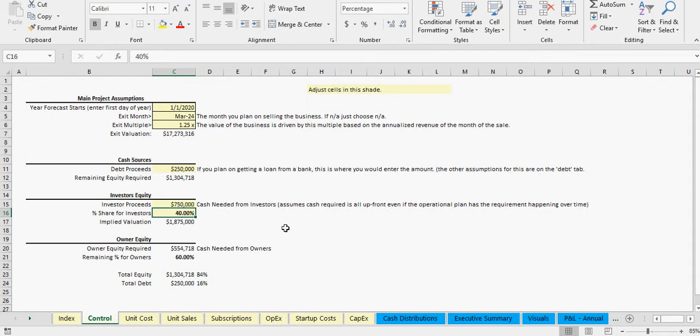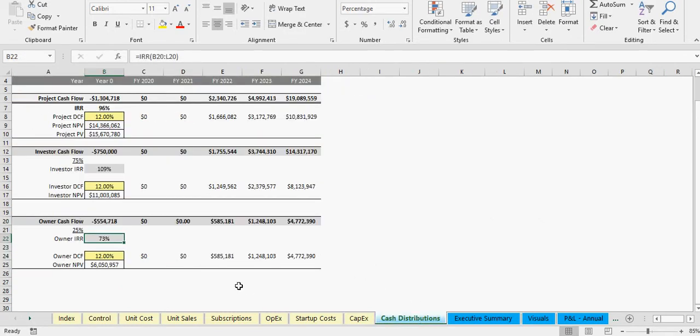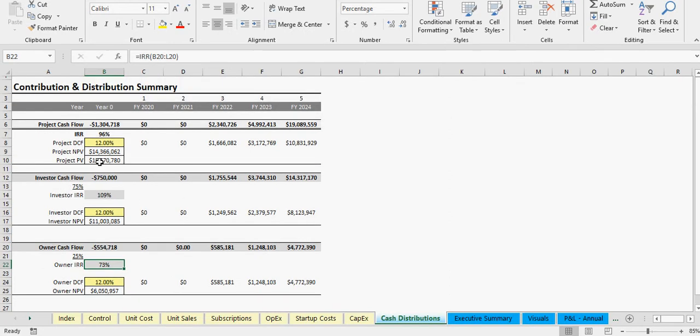Now, if we were to raise this, let's say we give them 75%, that's going to lower the IRR. Now it's switched. You can see the investors got a higher internal rate of return and owners got less, because they're now getting less but still contributing the same amount of equity. So this is a nice clean summary to show all of that happening over time, based on your expected available distributions.